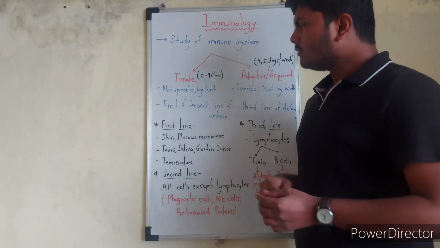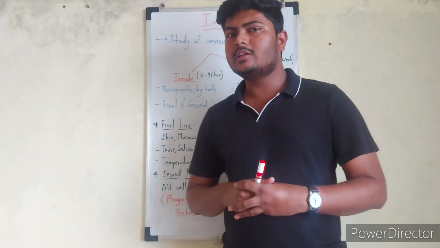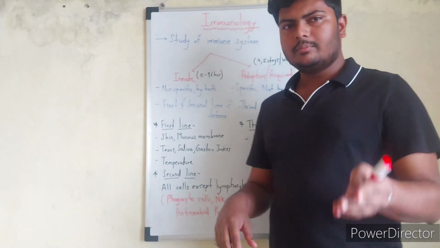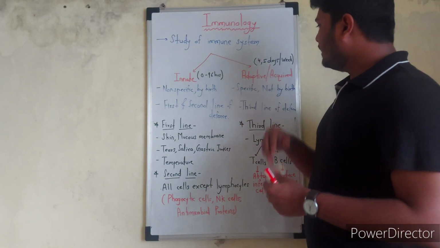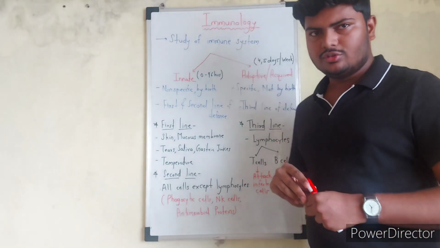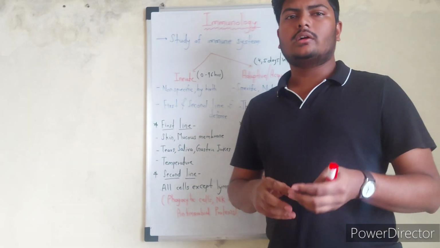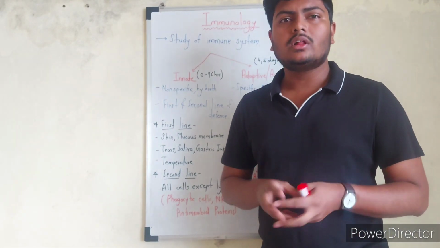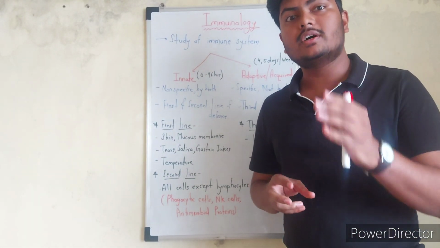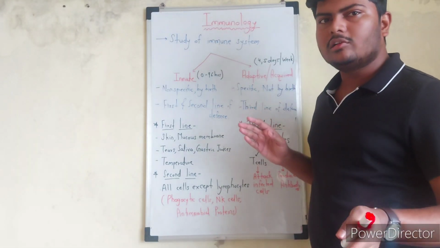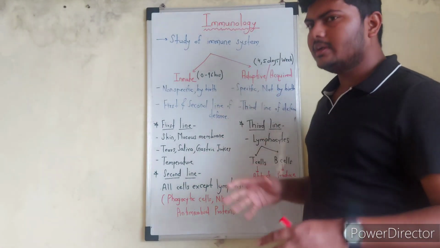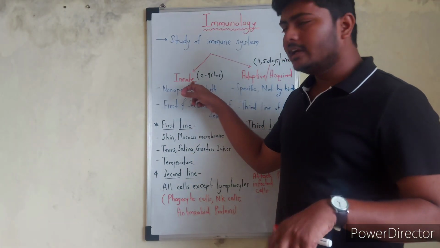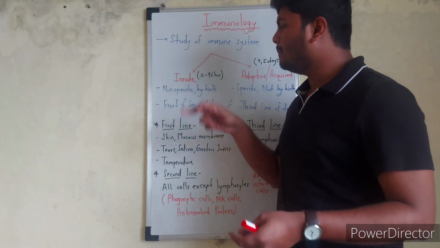The innate immune system is present in our body by birth only, and it is non-specific. At the same time, the adaptive or acquired immune system is a specific immune system which is not present by birth. We acquire this kind of immune system after birth when we encounter any kind of pathogen or foreign invader for the first time. So that's why its name also suggests acquired and adaptive immune system. It adapts according to the situation. So why is the innate immune system called non-specific and by birth?